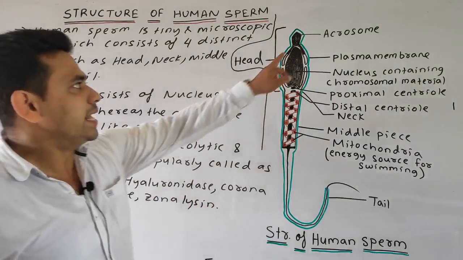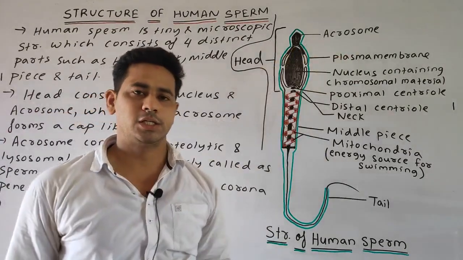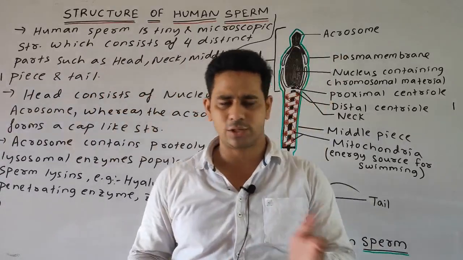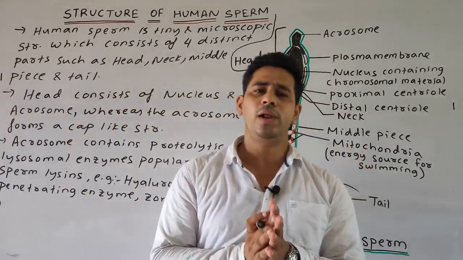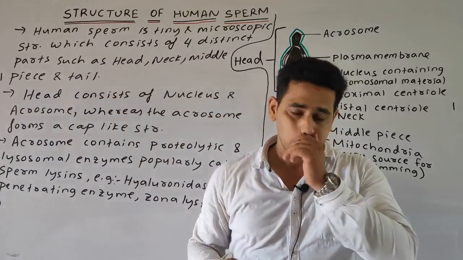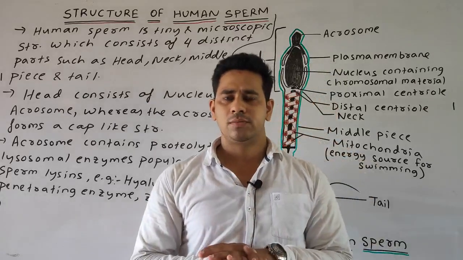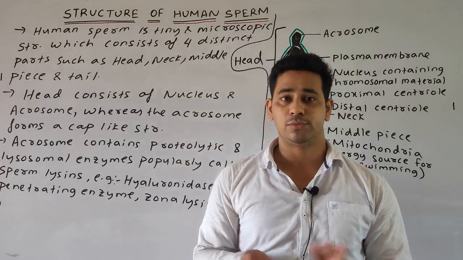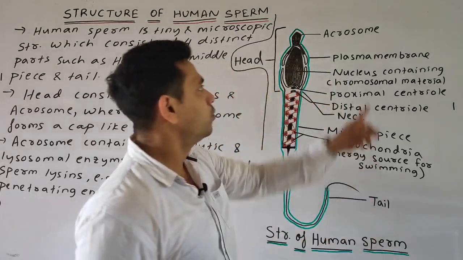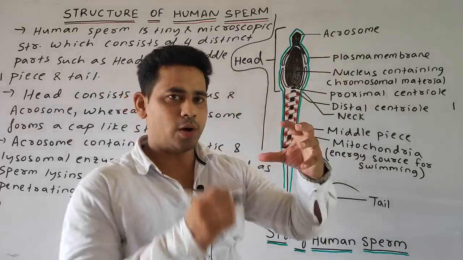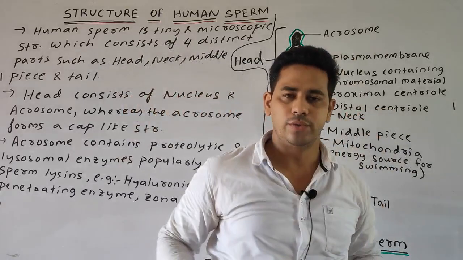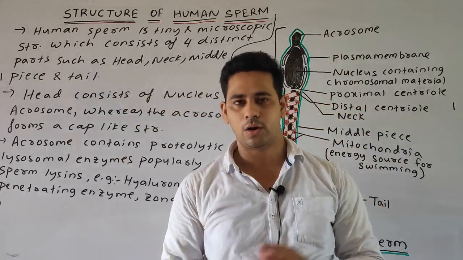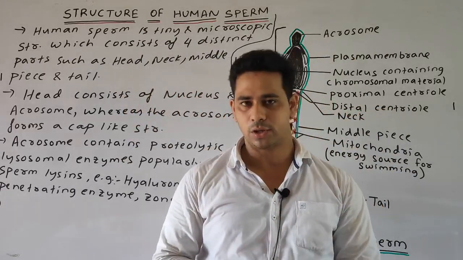So this acrosome, or cap-like structure, consists of various proteolytic or lysosomal enzymes, popularly called sperm lysins. This acrosome will help the sperm head to enter the egg, penetrating the wall of the egg or ovum.